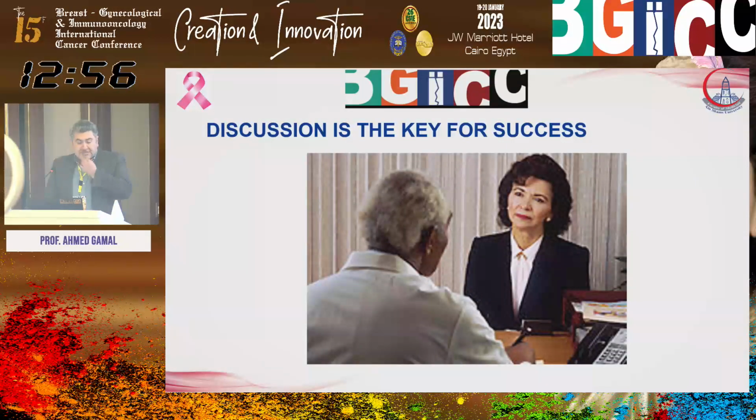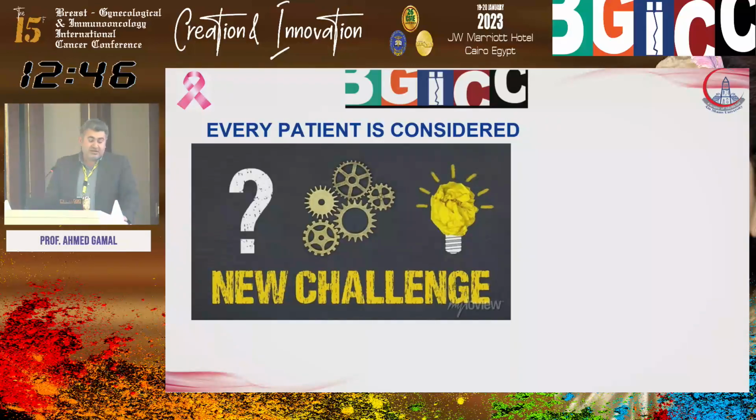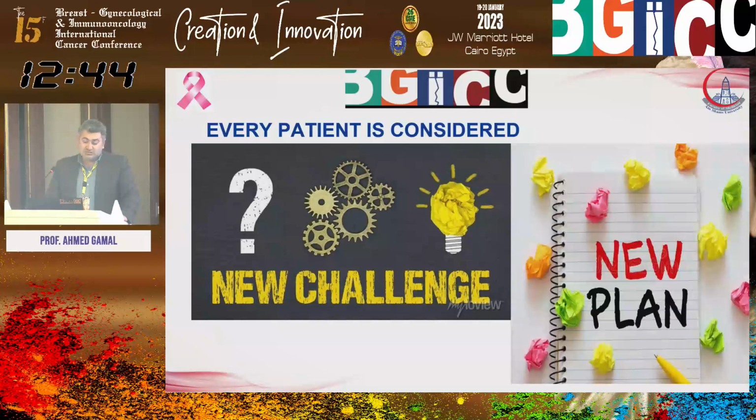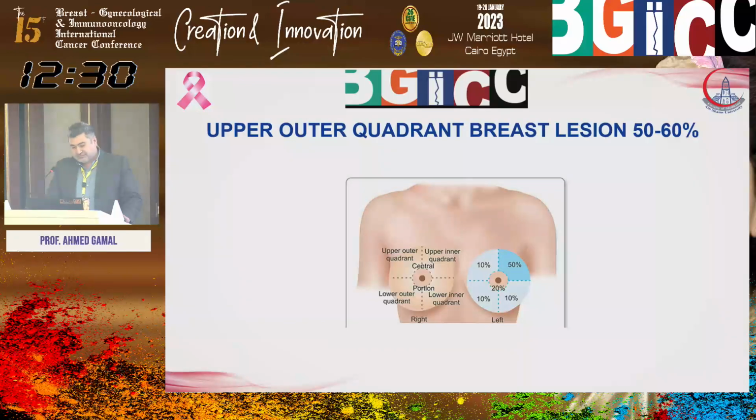Discussion is a key for success. Discussion between the patient and doctor about what she aims for, what she likes for her operation, and the safety and preference is a key of success. And always remember that every patient is a challenge, and every patient needs a new plan. There are no two identical patients. So upper outer quadrant masses are not dealt with in the same way for every patient. Every patient has her own plan.